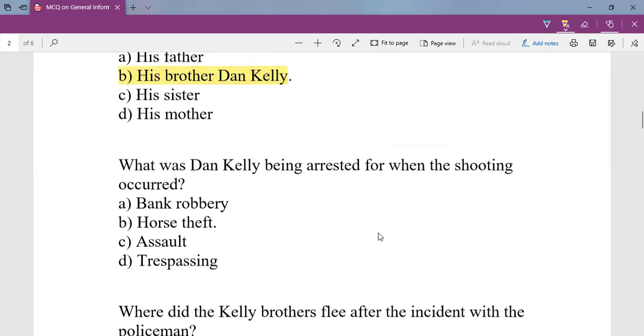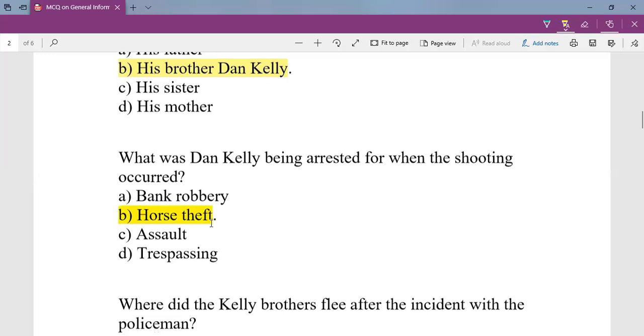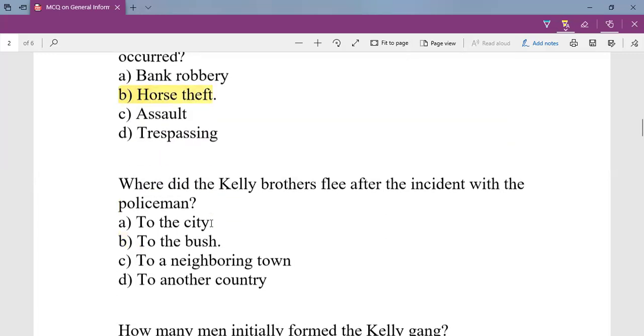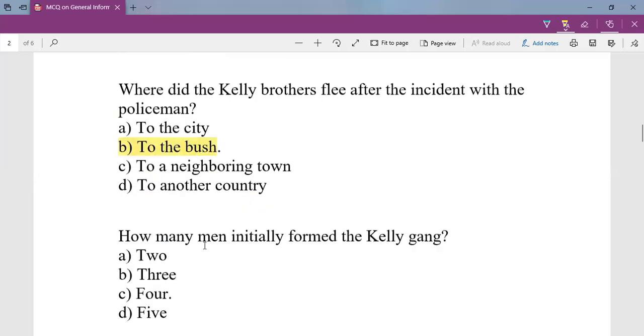What was Dan Kelly being arrested for when the shooting occurred? Dan Kelly was arrested for stealing, or actually lifting, a horse. Where did the Kelly brothers flee after the incident with the policeman? After shooting the policeman, Ned Kelly and his brother Dan Kelly fled to the bush and hid there.